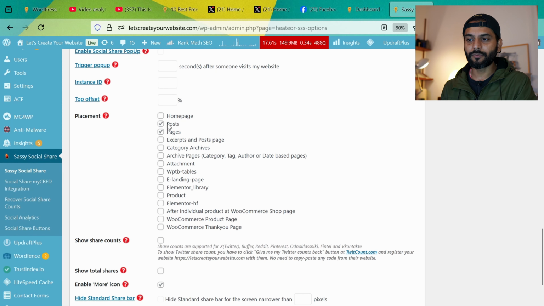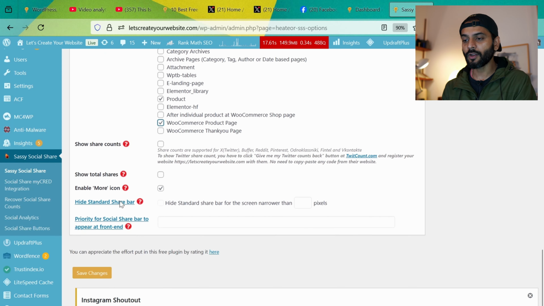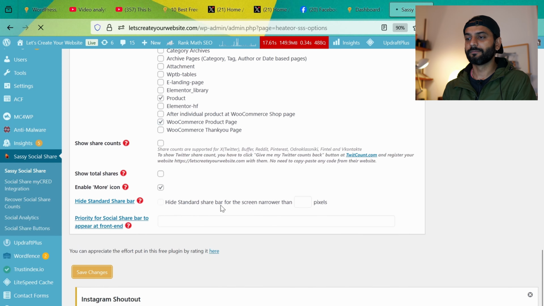And also please select where you want to show them. So we want this on posts and pages, just two places. Or if you have an e-commerce website, click on product and then WooCommerce product page. We don't want to add the home page, because when we are sharing the homepage of a website, it can be a little bit complicated in some cases. So please make sure that you enable only these options, or if you know what you're doing, you can do wherever you want. I'm just giving you my best advice, what works best for me and what could work best for you. Okay, and then click on save changes.